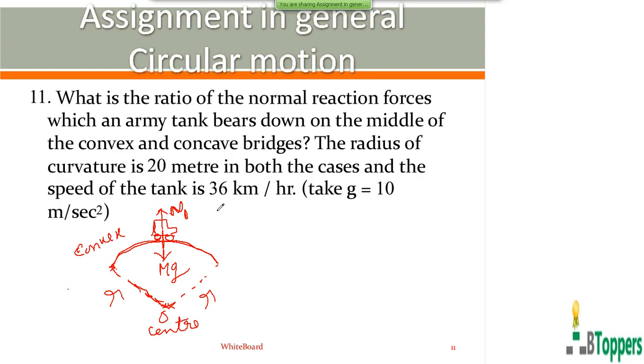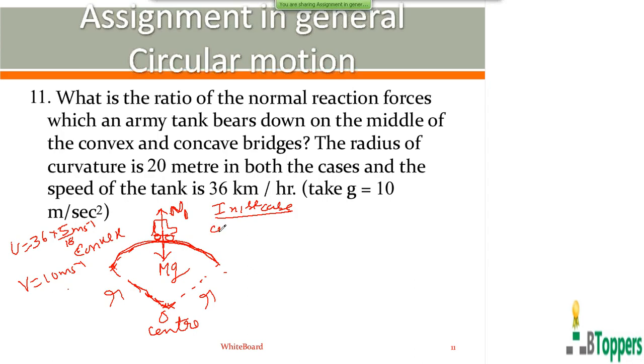So in the case of the convex bridge, the surface of the bridge is in the form of a convex shape, an arc of a circle of radius r equal to 20 meters. The magnitude of velocity is 36 km per hour, which you can convert into meter per second. So you can write 36 into 5 by 18 meter per second, or 10 meter per second.